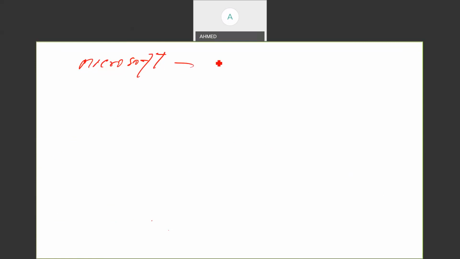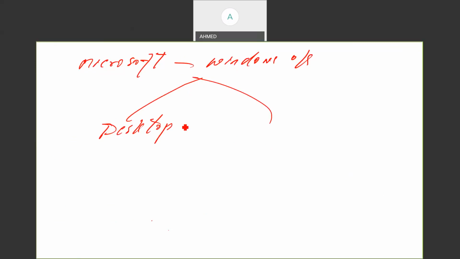So Microsoft has given Windows operating systems. Now what are the types here? They have 2 types. One is called a desktop operating system, which is also called a client operating system.